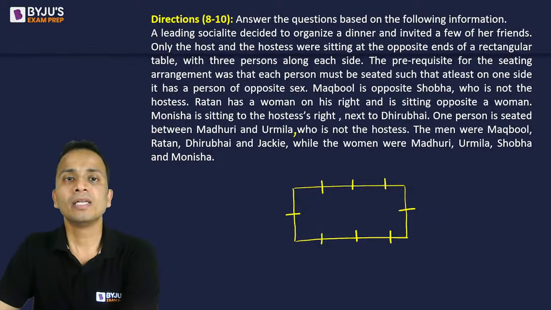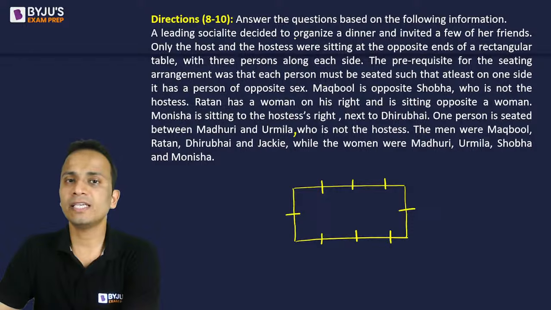ठीक है? Now, a leading socialite decided to organize a dinner and invited a few of her friends. Only the host and hostess were sitting at the opposite ends of a rectangular table with 3 persons along each side. So host and hostess are sitting on the sides where there is one chair, and the guests were sitting on the sides having three chairs. Okay, fine.